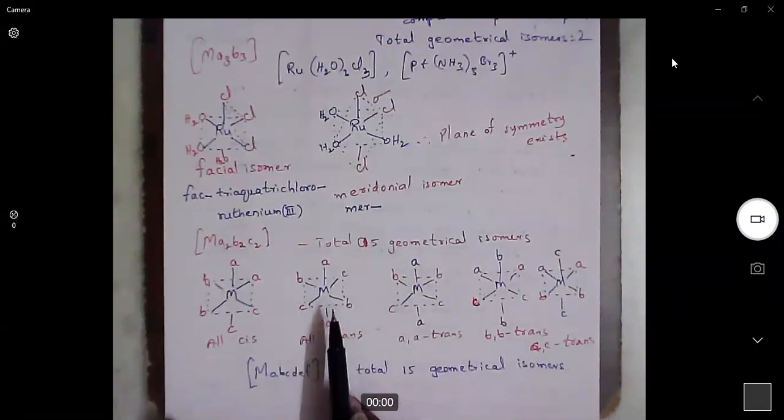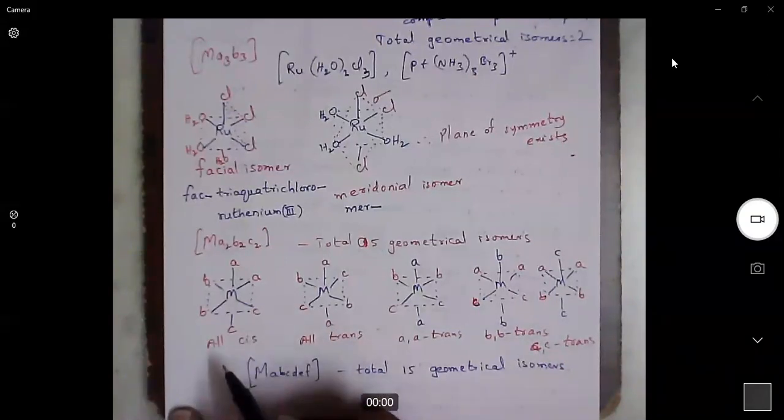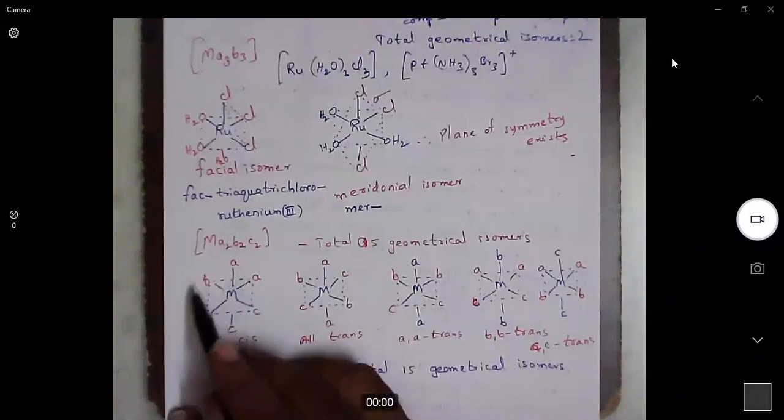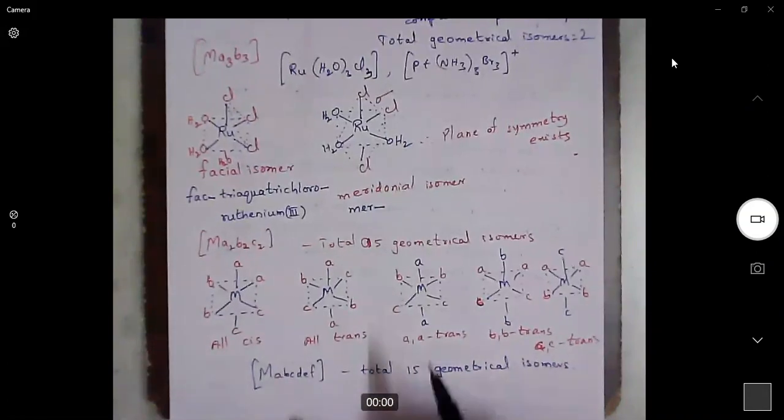But in this case, see, here there is no plane of symmetry, because if you take a plane like this, A and C are not mirror images, they are different. So no plane of symmetry. When we take all trans, yes, plane of symmetry exists here.